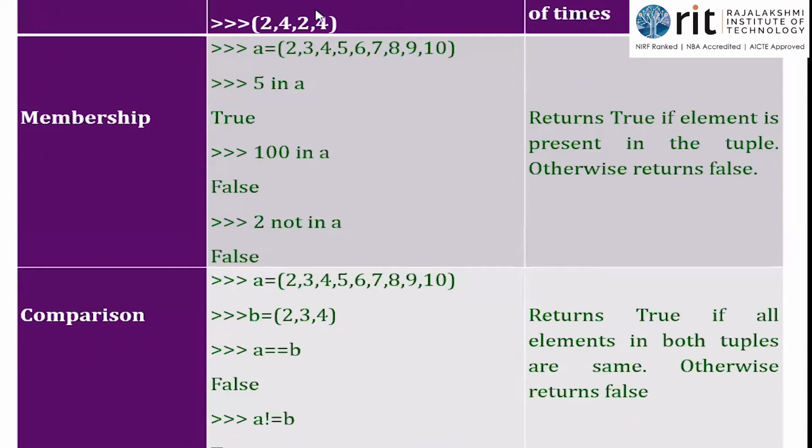So here I have print of B into 2. I've already defined B in the previous slide. See, 2, 4. B into 2, which means the tuple B has to be repeated twice. So I'll be having 2, 4 and then followed by 2, 4. First I'll be writing it once and then the second time the same tuple will be repeated, and that will be put in round brackets or parentheses because it is of type tuple, isn't it? So that particular type will be retained.